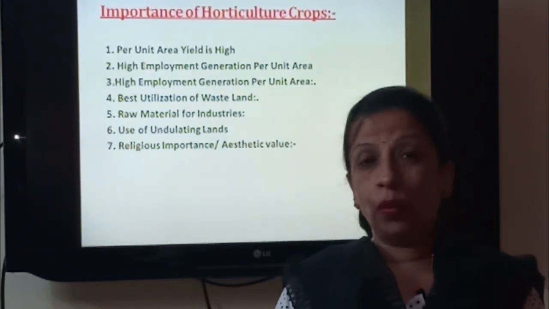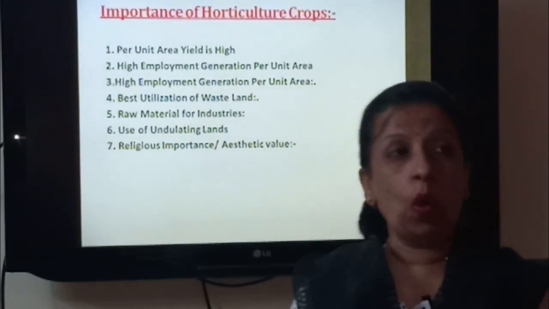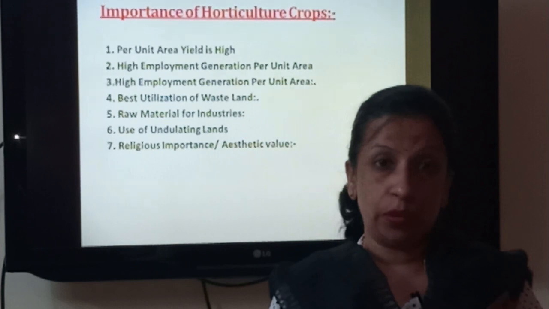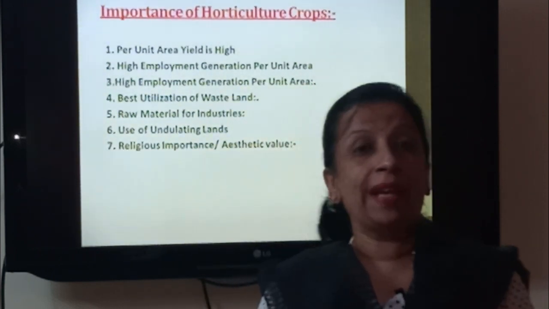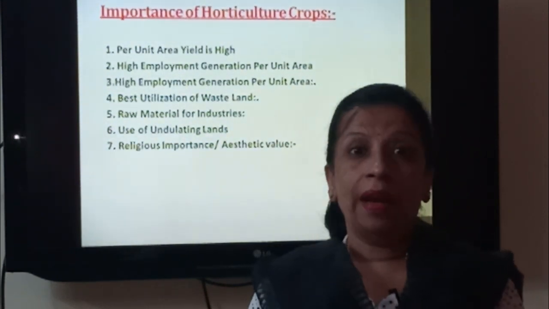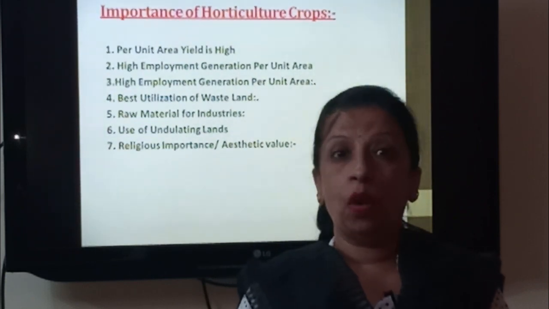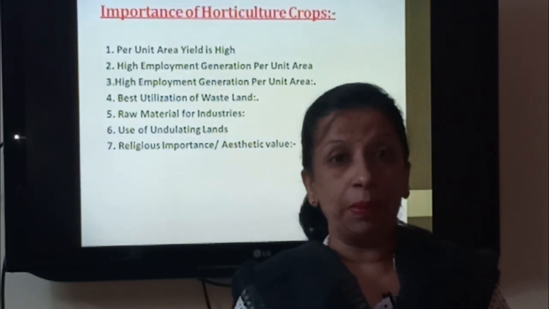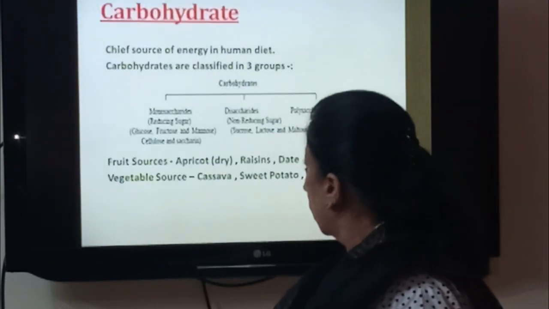So as you all know that our gods and goddesses are associated with the important horticulture trees, as our Lord Shiva is associated with Bael tree. Coconut, a very important tree which is found in our Andaman Islands, is also known as Kalpavriksha. And the goddess Lakshmi is associated with lotus. Even Lord Buddha, he is associated with peepal tree. So that shows the religious importance of our horticulture crops.